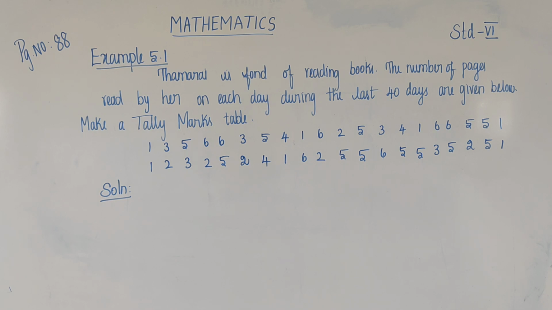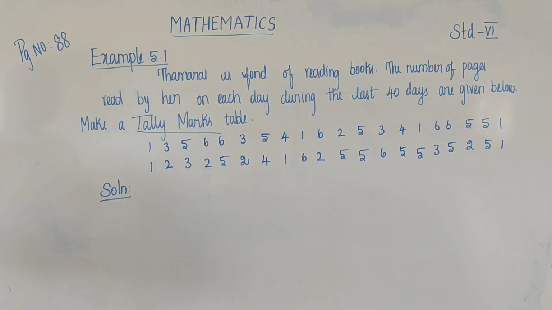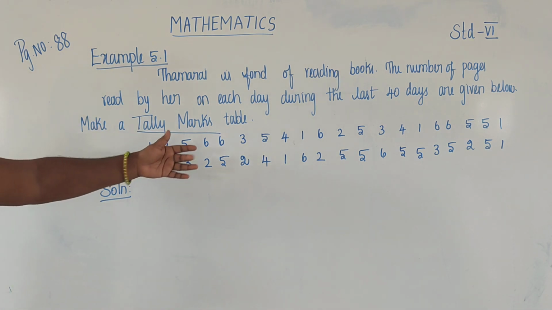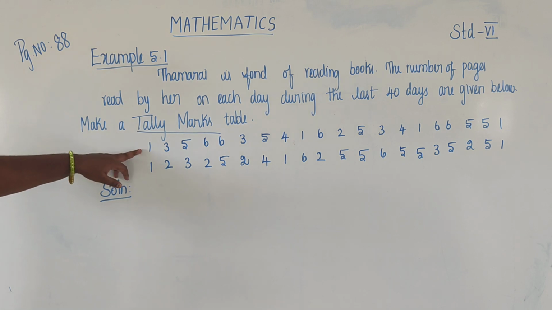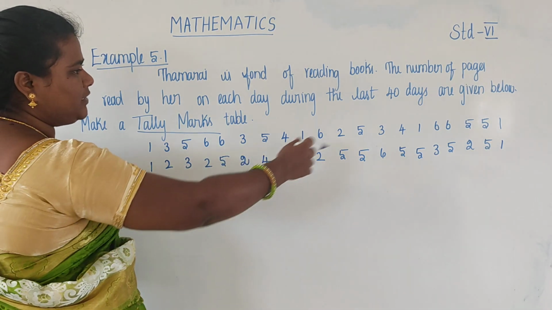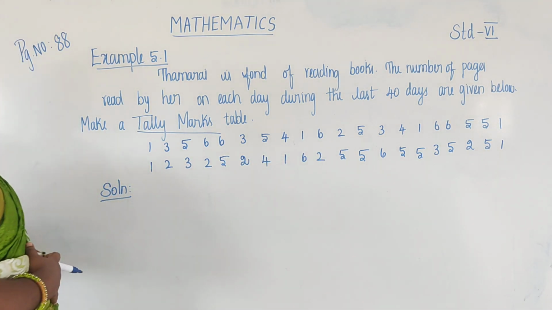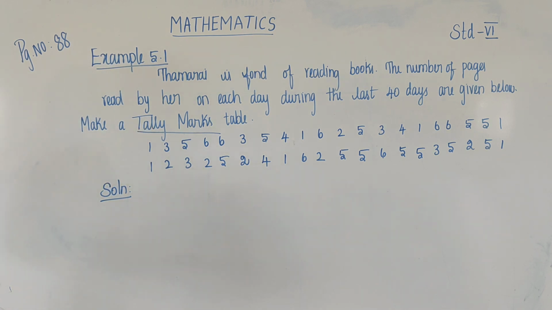So now we have to make a tally marks table. Some frequencies are given, such as 1, 3, 5, 6, 6 and so on. The reading pages for 40 days are given below. Now we have to find the tally marks table.